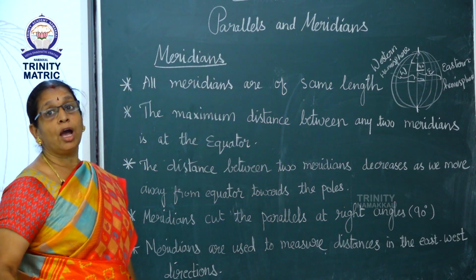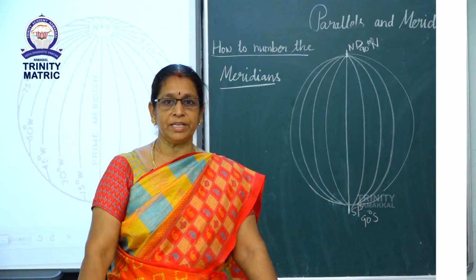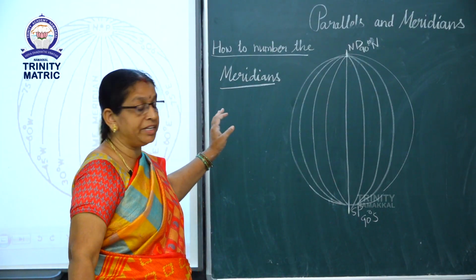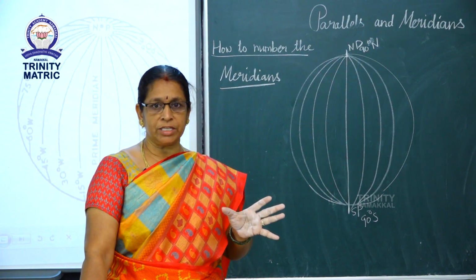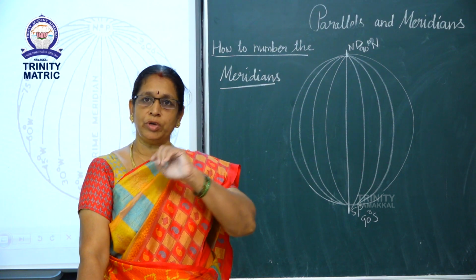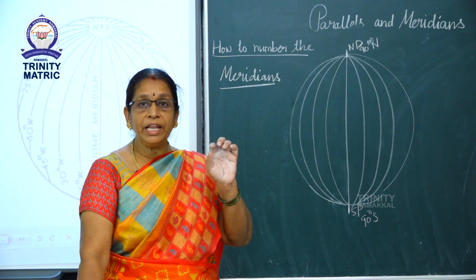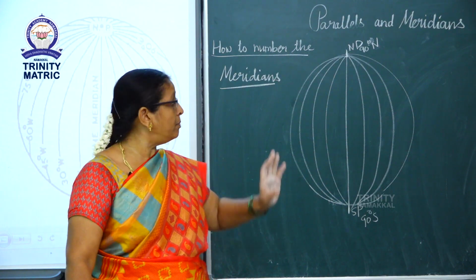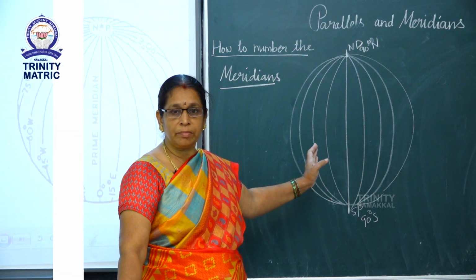Now, we can see how to number the meridians. To number the parallels, we start from equator. Similarly, we need a starting point to number the meridians.